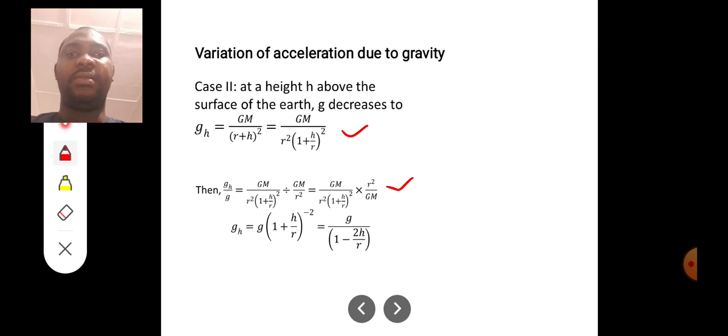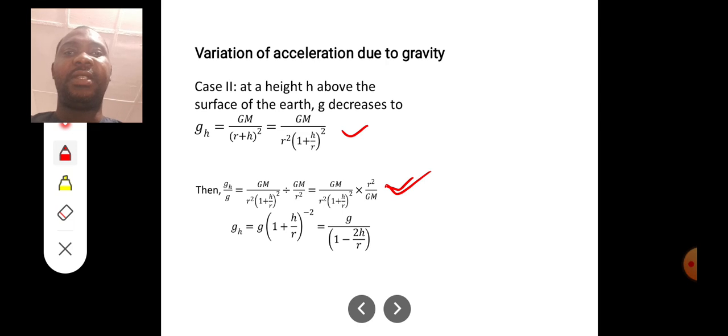So now if you divide gh over g, that will be GM over R squared into (1 plus h over R) all squared, divided by GM over R squared, which means GM over R squared into (1 plus h over R) squared, times R squared all over GM.